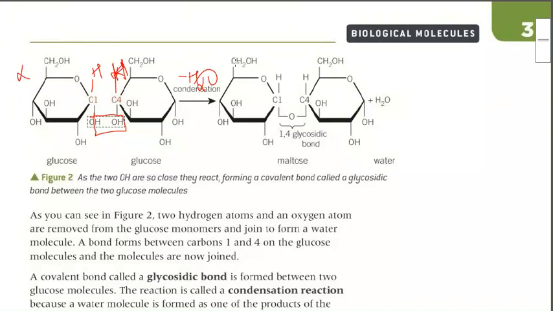So this is CH2OH, OH, and this oxygen is there. And as this bond is between the first and the fourth carbon, it is known as a 1,4-glycosidic bond. Clear? Remember that a glycosidic bond is just the bond between two glucose molecules. Clear? It's a bond between two glucose molecules.